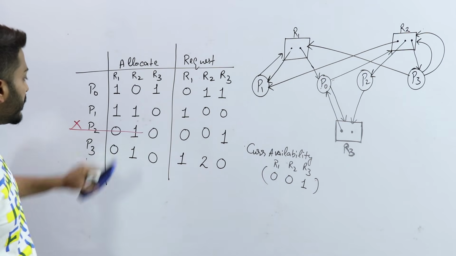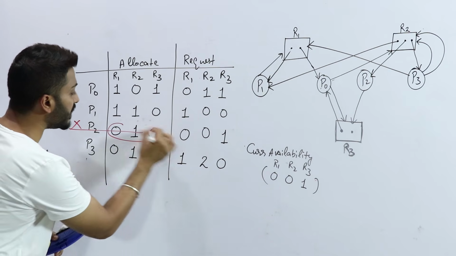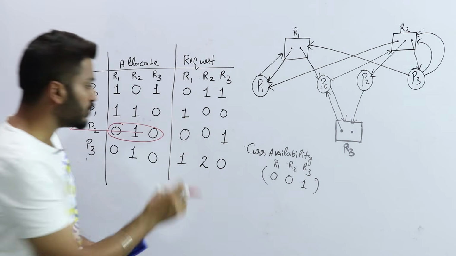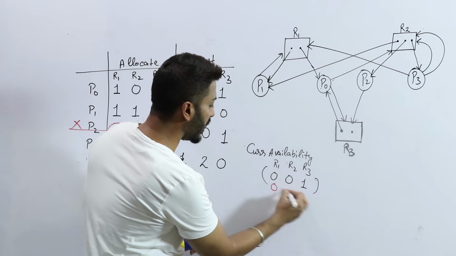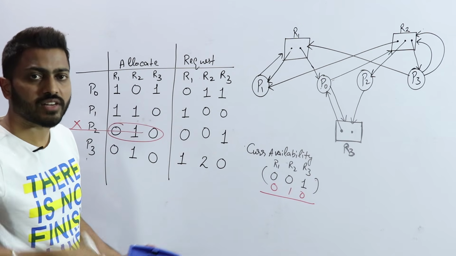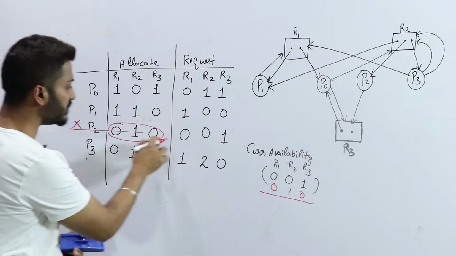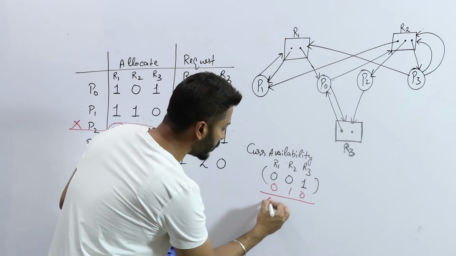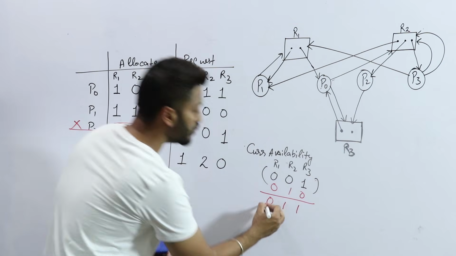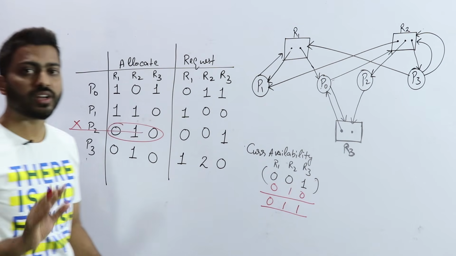When P2 terminates, whatever resources it is holding will be released. When it is released, my current availability will be updated, so 010 will be added. 0 plus 0 is 0, 0 plus 1 is 1, 1 plus 0 is 1. So this is the new current availability.